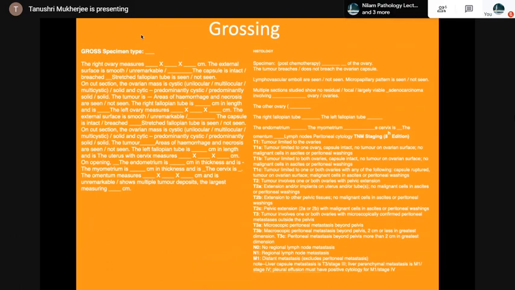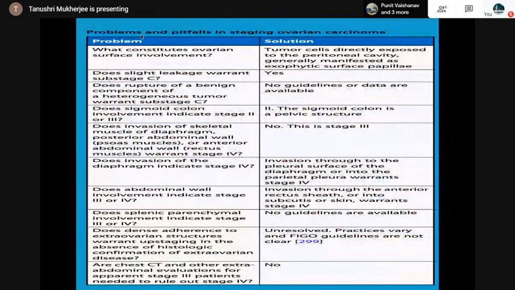So, some pitfalls, like what constitutes ovarian surface involvement: tumor cells directly exposed to the peritoneal cavity as exophytic surface papillae. A slight leakage is substage C. Rupture of a benign component of a heterogeneous tumor is substage C. Abdominal wall involvement indicates stage 3 or 4.